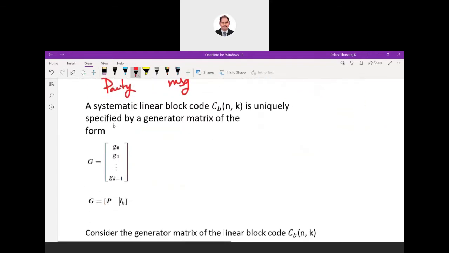So this is a representation of the generator matrix G. In the previous slide I told you it's nothing but a collection of data, some ones and zeros. Specifically, if we try to see what is inside that G matrix, we'll be having a chunk of parity data, some combination of parity data. We'll be having an identity matrix. We all know identity matrix, a collection of ones across the diagonal. So G matrix is nothing but some block of parity bits and some block of identity data. So this forms G.